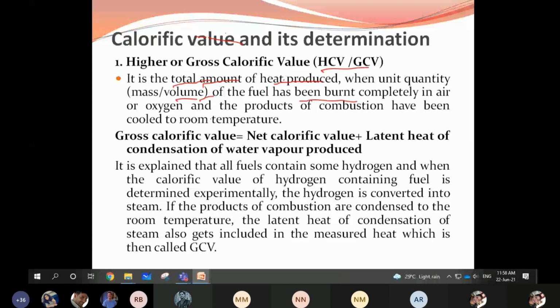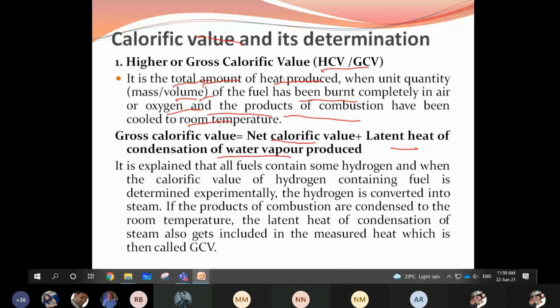Gross calorific value is equal to net calorific value plus latent heat of condensation of water vapor produced. Together, whatever the heat produced by the fuel, this is the fuel value, and the heat produced by the moisture and the water which is present, that is called the gross calorific value.